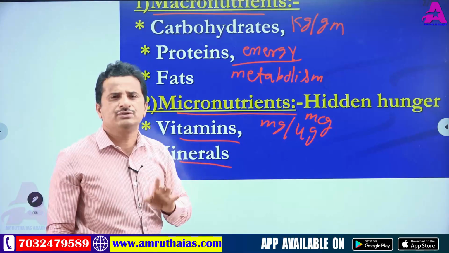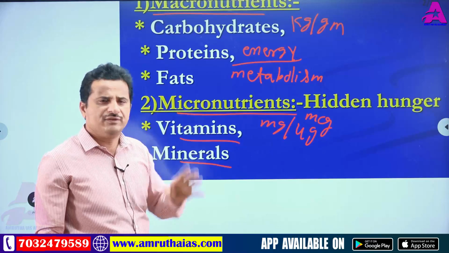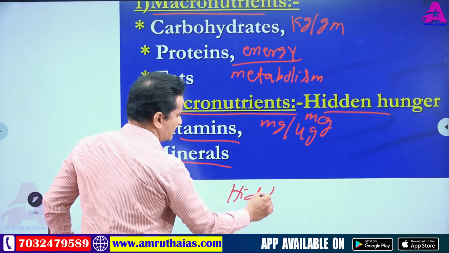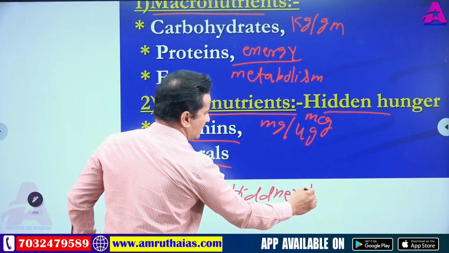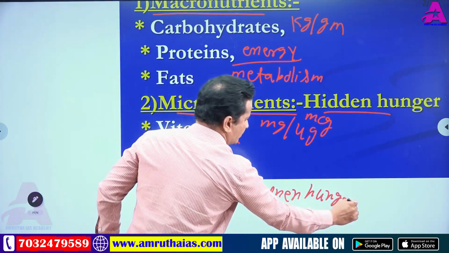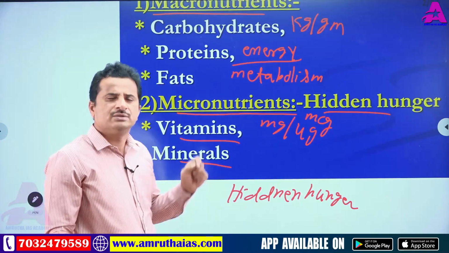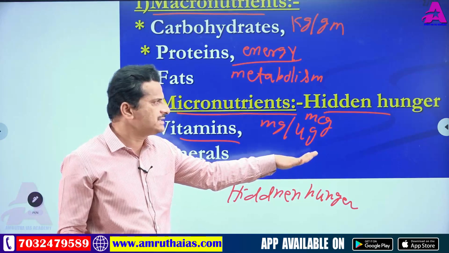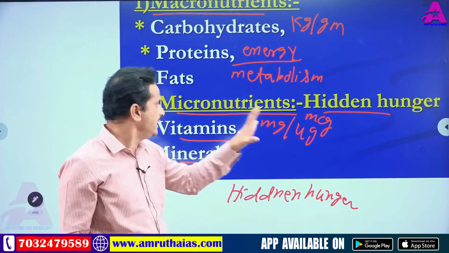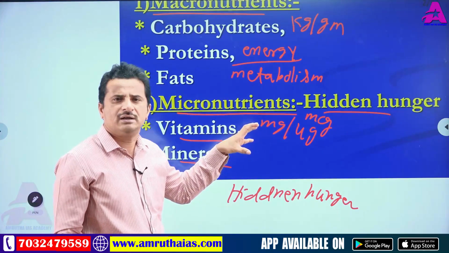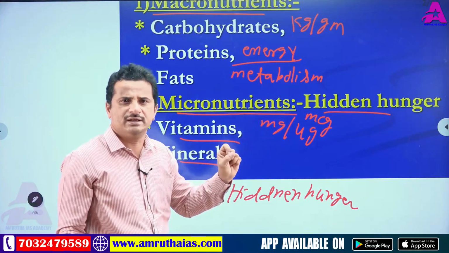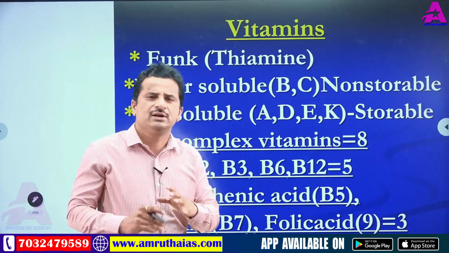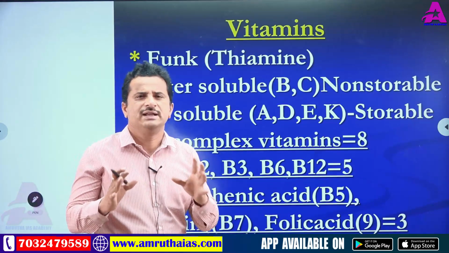And micronutrient deficiency causes hidden hunger. Here I am writing hidden hunger. Very, very important. Worldwide 60 to 70% of the population is suffering from this hidden hunger. So once again, micronutrient deficiency causes hidden hunger. Okay, so now we are discussing all these nutrient materials in detail.